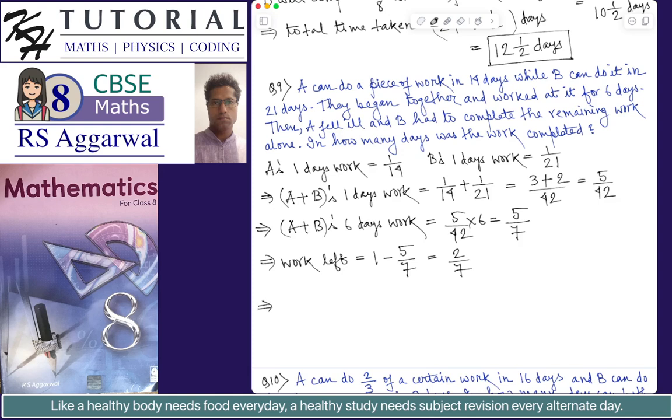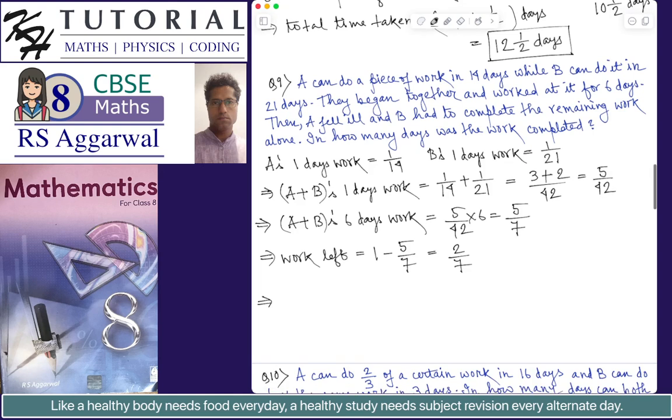Using the direct result that I discussed in the previous problem, I can say that B will complete 2 by 7 amount of work in 2 by 7 multiplied by 21. Where is 21 coming from? It is given that B's 1 day's work is 1 by 21. It was given that B can complete the work in 21 days.